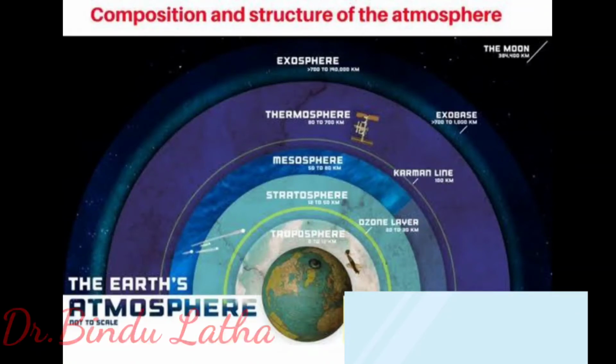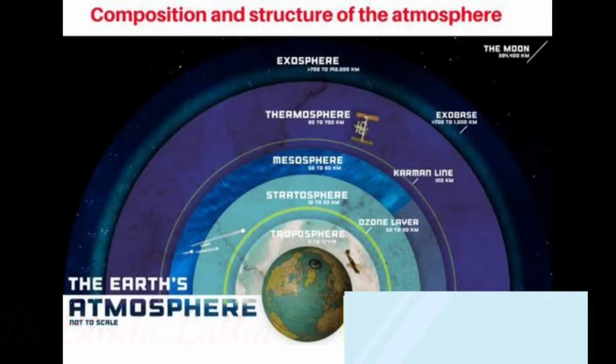Next one is the mesosphere. This is the third layer of the atmosphere. It lies above the stratosphere. It extends up to a height of 80 kilometers. The fourth layer is thermosphere. In the thermosphere, the temperature rises very rapidly with increasing height. Ionosphere is a part of this layer. It extends between 80 to 400 kilometers. This layer helps in radio transmission also.